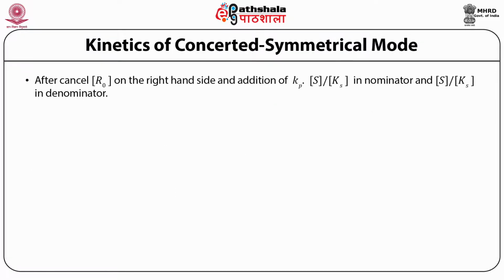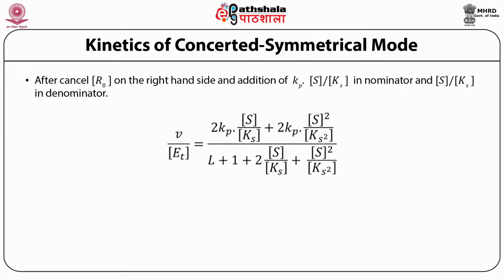So R0 gets cancelled, and with the addition of Kp into S upon Ks in the numerator and S upon Ks in the denominator, we will have V upon Et is equal to 2 Kp into S upon Ks plus 2 Kp into S square upon Ks square divided by L plus 1 plus 2 S upon Ks plus S square upon Ks square.